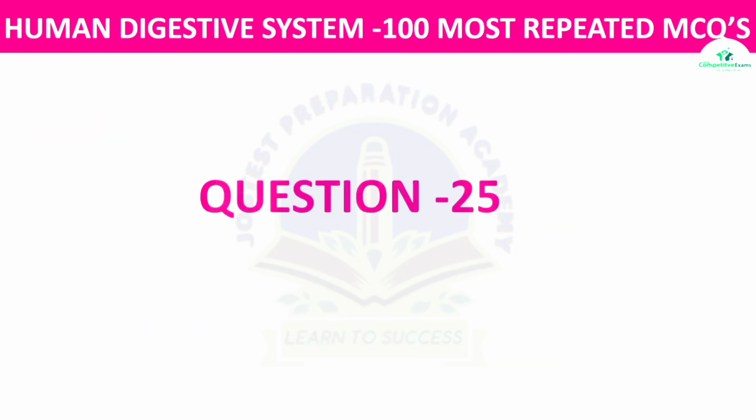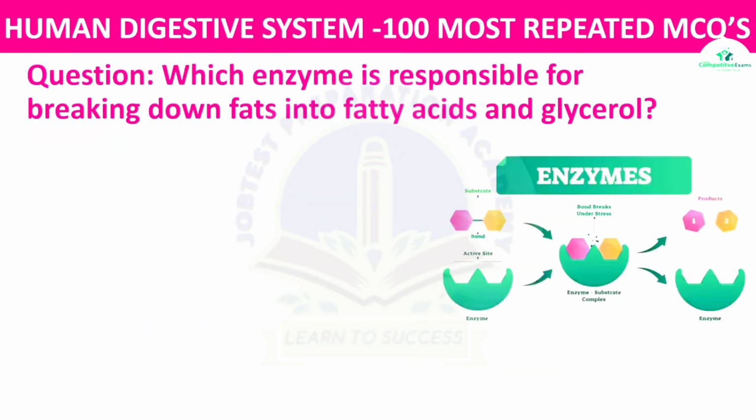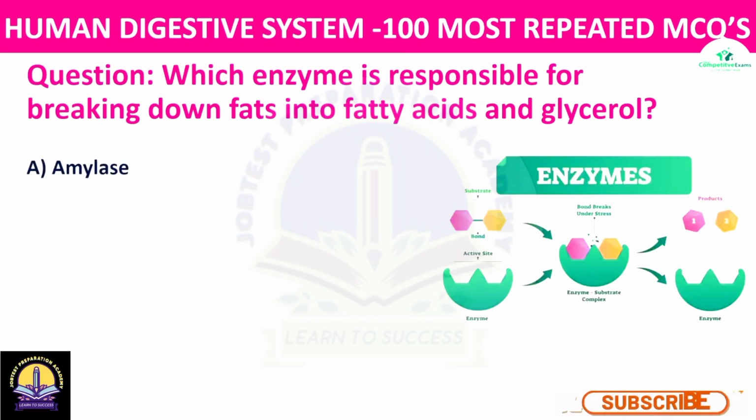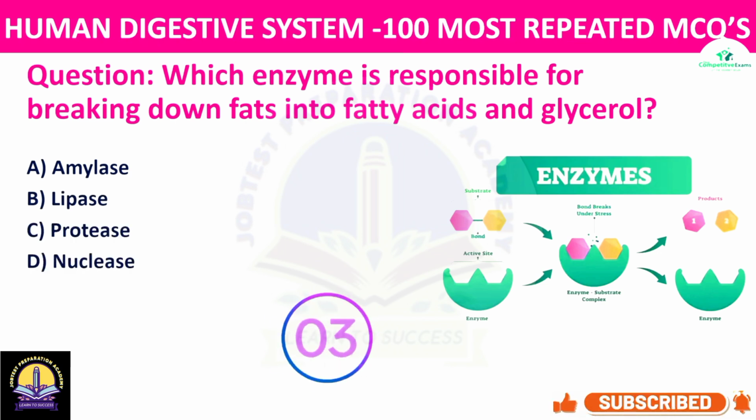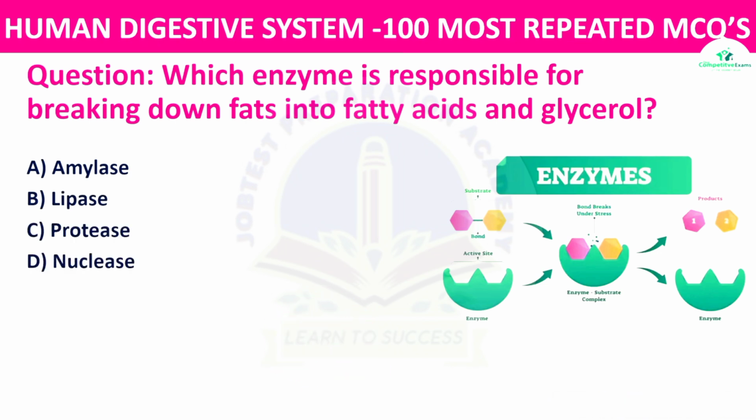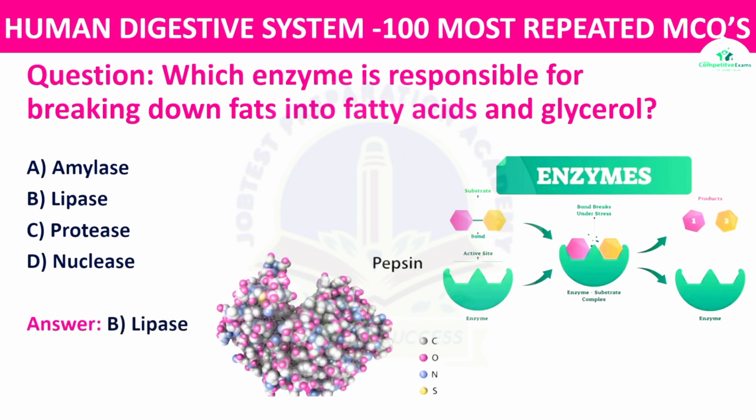Question number 25. Which enzyme is responsible for breaking down fats into fatty acids and glycerol? The options: amylase, lipase, protease, or nuclease. The correct answer is lipase. Lipase is the enzyme that breaks down fats, lipids, into fatty acids and glycerol.